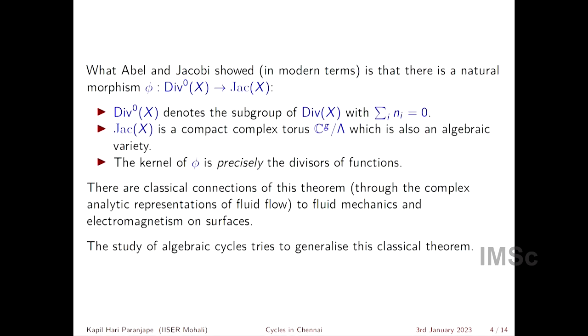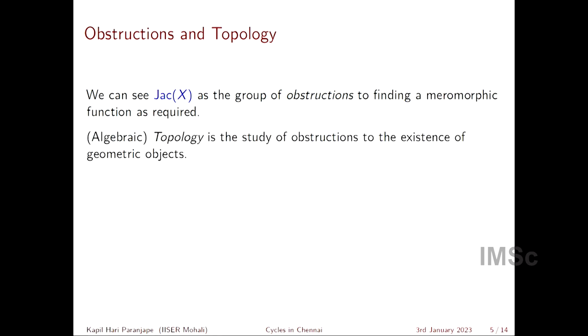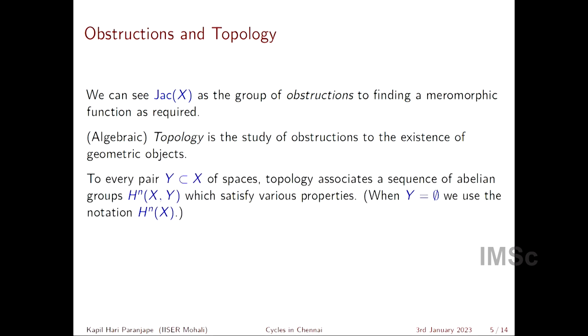And topology is a way to study these obstructions to the existence of certain geometric objects. To every pair of topological spaces (X, Y), topology associates a sequence of abelian groups Hn(X, Y), which satisfy various properties which I won't go into. This is called the Eilenberg-Steenrod axioms for cohomology. And when Y is equal to 0, we write this as Hn(X).